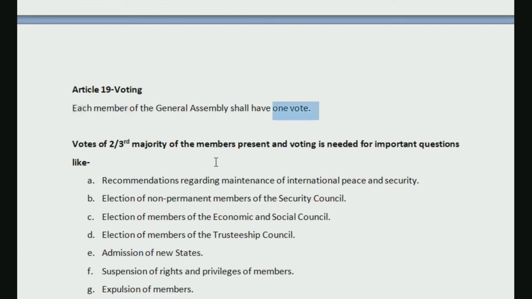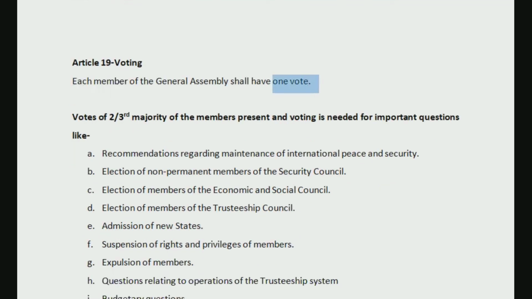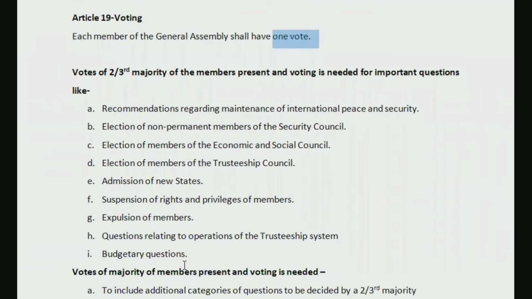There are two different ways of voting mentioned under the charter. First one is two-thirds majority, and second one is majority of members. That means one half or more than one half of members. Now, what is two-thirds majority and majority of members? I will explain that. What is two-thirds majority? Take for example, there are 100 members.